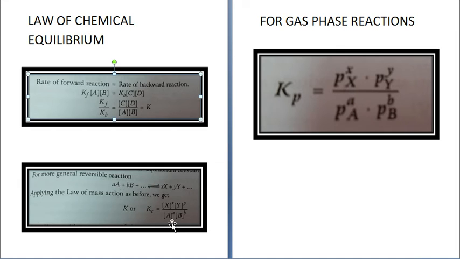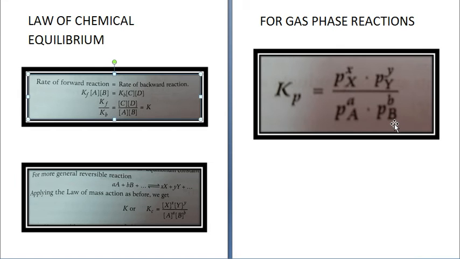Now, for a gas phase reaction in which reactants and products are in the gaseous phase, the equilibrium constant is denoted as Kp, and it is given as p to the power x into p to the power y, divided by p to the power a into p to the power b,